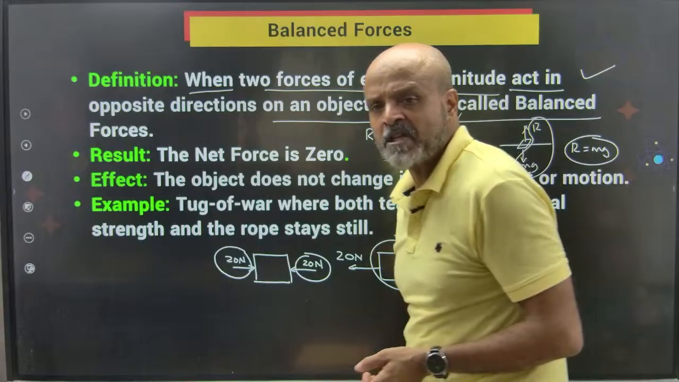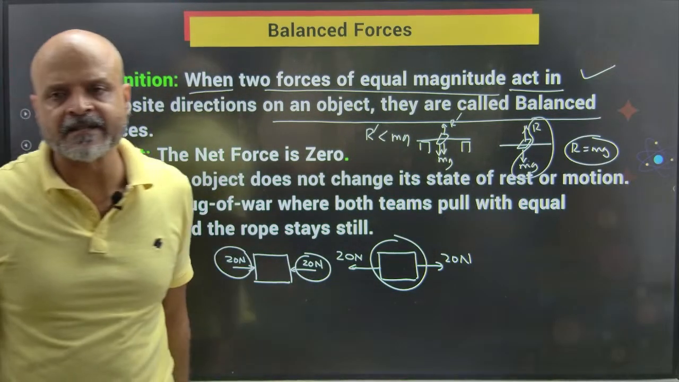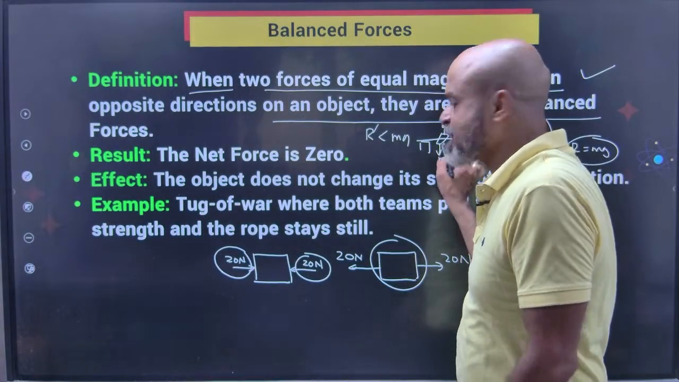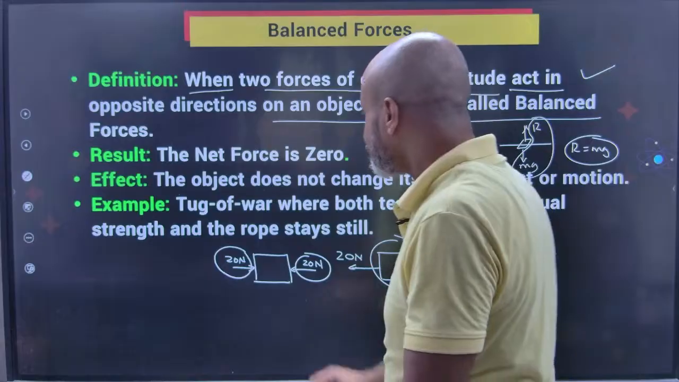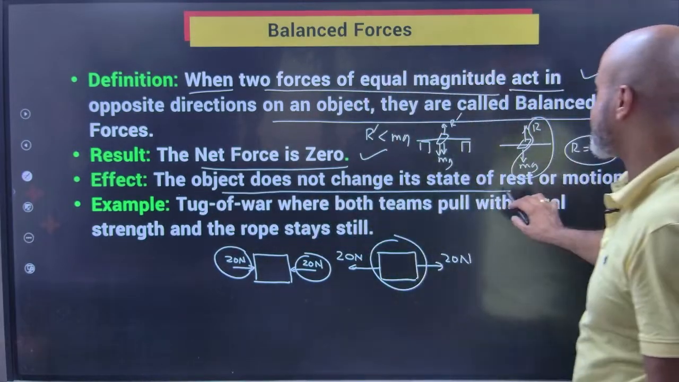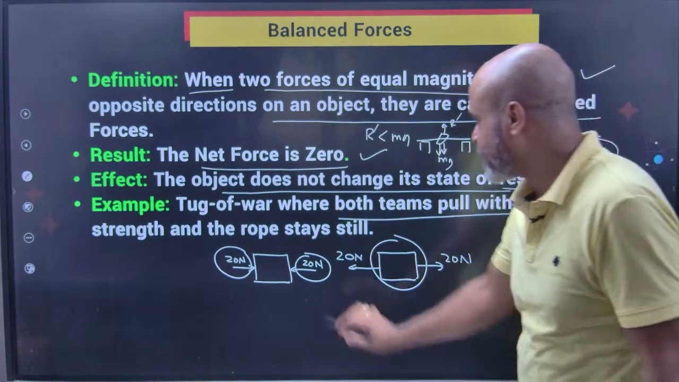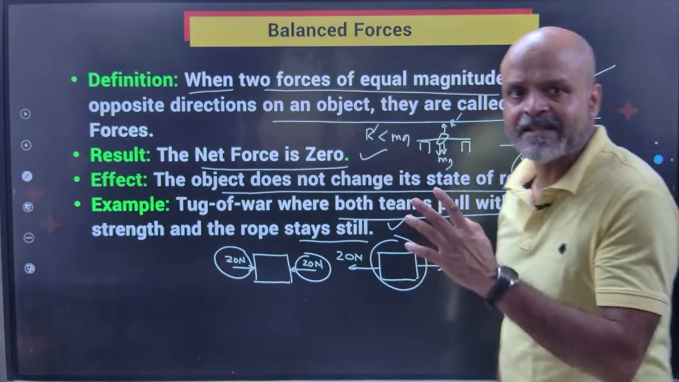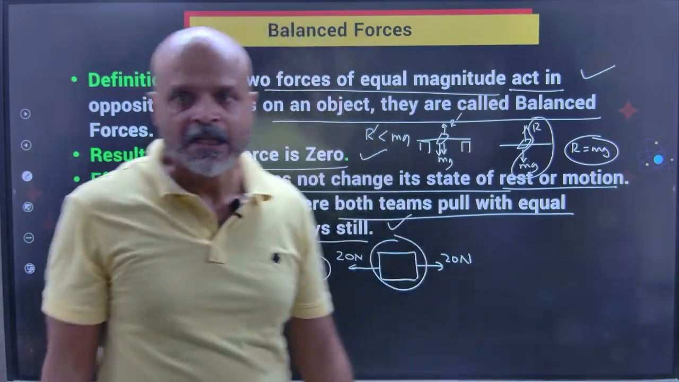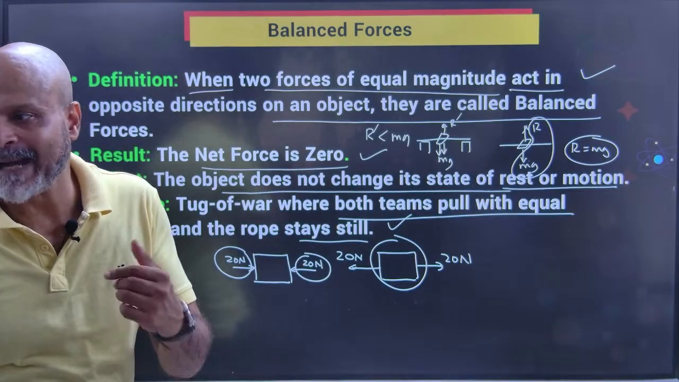So if an object is at rest, it doesn't mean that there are no forces acting on it. What it means here is the action and the reaction forces are balancing each other. So the net force is zero. The object does not change its state of rest or motion. Tug of war, where both teams pull with equal strength, and the rope stays still. That is an example of balanced force. Okay, balanced force का मतलब समझ में आ रहा है. So an object which is at rest might be being acted upon by balanced forces.